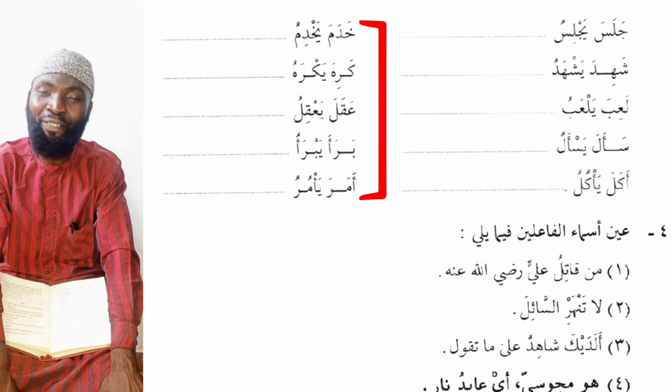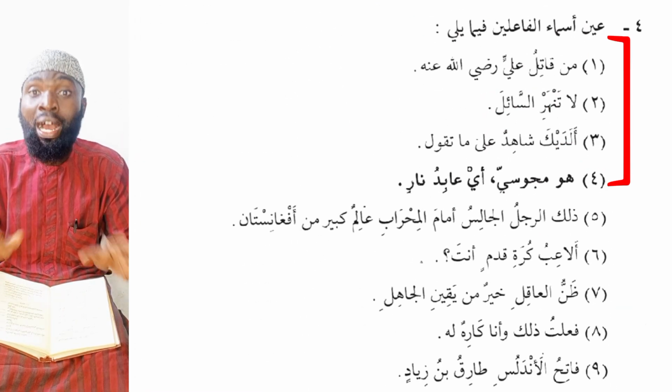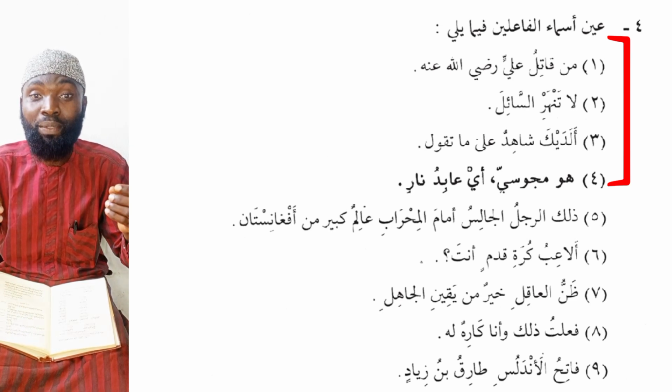Is this not very easy? Of course, it is very, very easy. Under here we have short sentences, and from these sentences you are to bring out the asmaul fa'ilin, that is the active participles from these verbs. Where are they? We have ayin asmaul fa'ilin, indicates them.